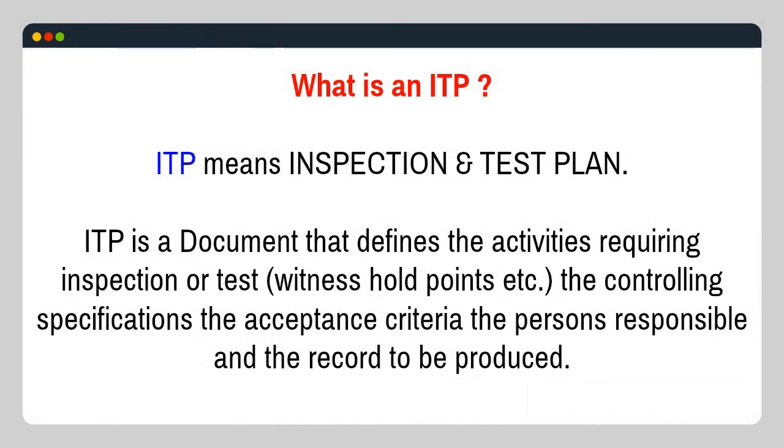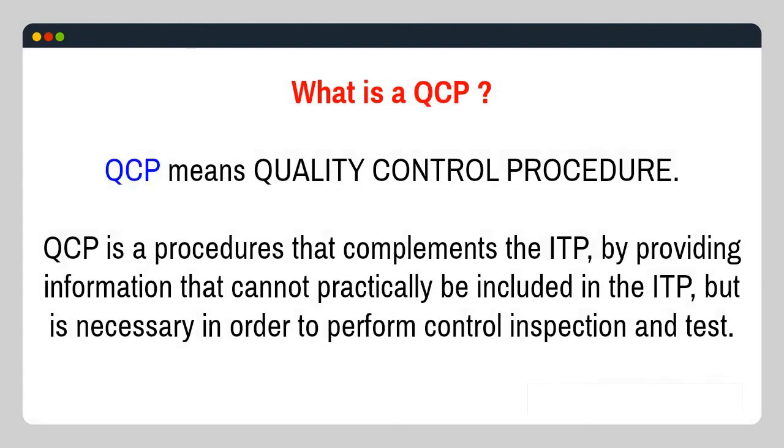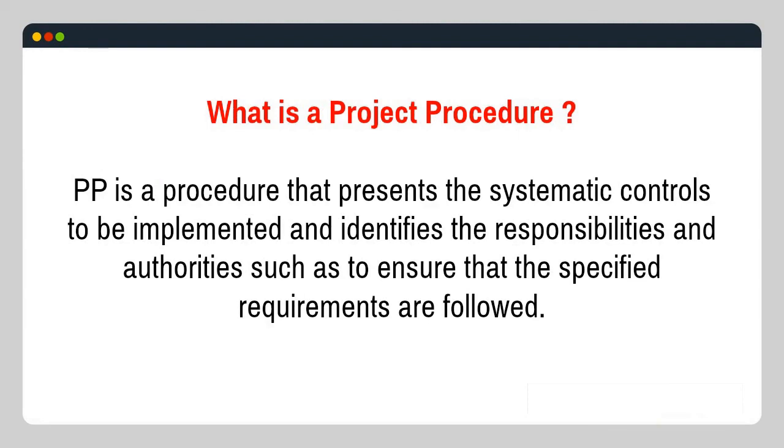What is an ITP? ITP means inspection and test plan. ITP is a document that defines the activities requiring inspection or test, witness hold points, etc., the controlling specifications, the acceptance criteria, the persons responsible, and the record to be produced. What is a QCP? QCP means quality control procedure. QCP is a procedure that complements the ITP by providing information that cannot practically be included in the ITP but is necessary in order to perform control inspection and test. What is a project procedure? PP is a procedure that presents the systematic controls to be implemented and identifies the responsibilities and authorities, such as to ensure that the specified requirements are followed.